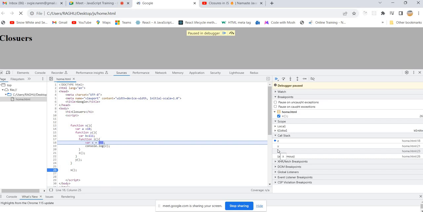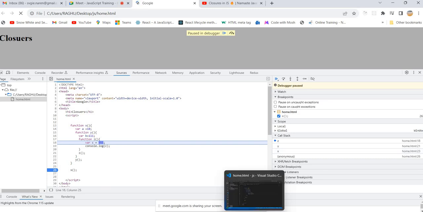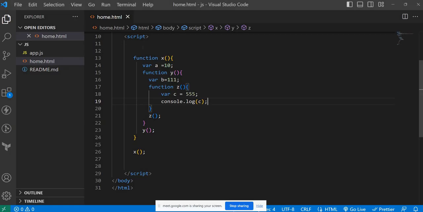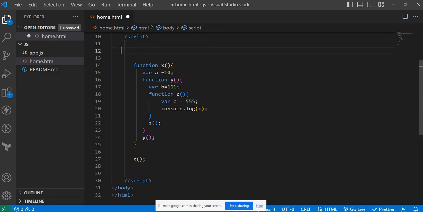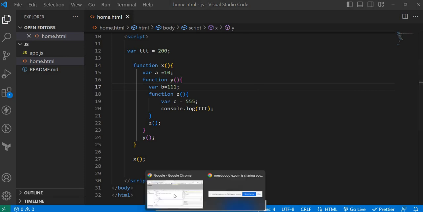So now tell me, what will happen if you try to access variables from global scope? Closure will be there, sir. It will form a closure? Yes, sir.